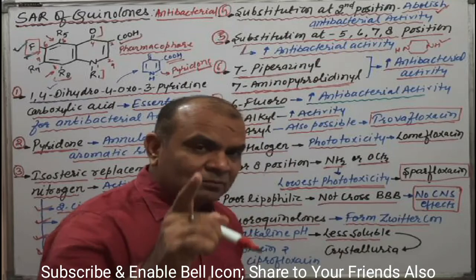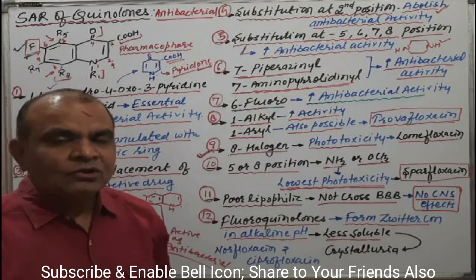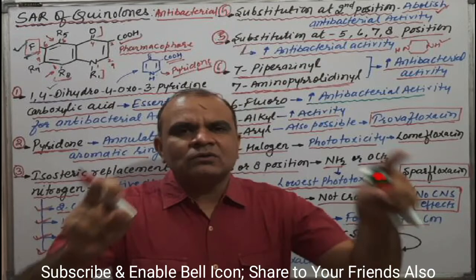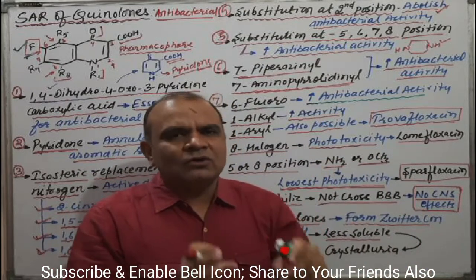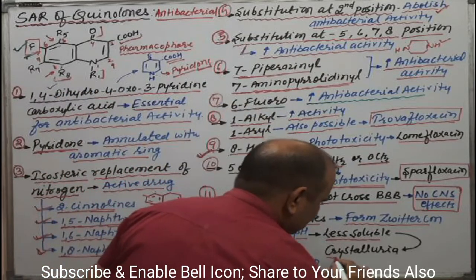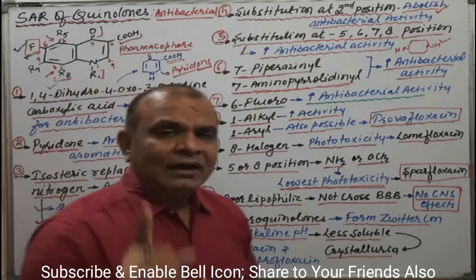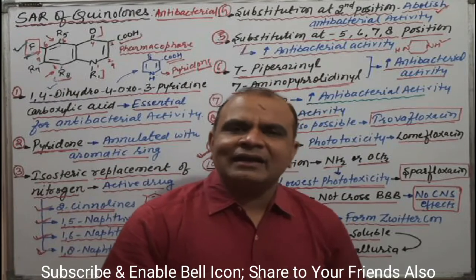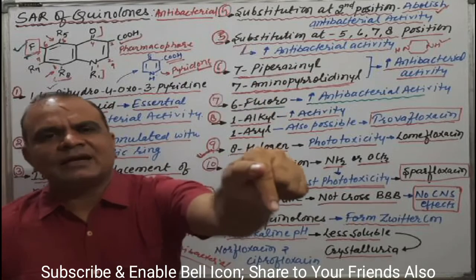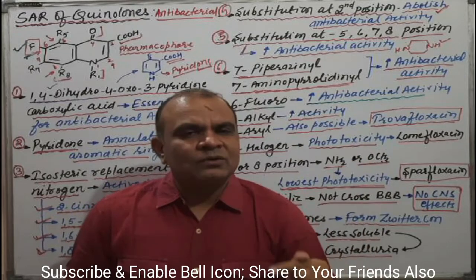If these are less soluble in a particular alkaline condition, then what will happen? They will precipitate down. As you know, all compounds and drugs, including blood volume, are filtered through the kidney, which causes crystalluria. The Zwitterion is less soluble in alkaline medium and has the tendency to precipitate in a particular position, generally the kidney or nephrons.